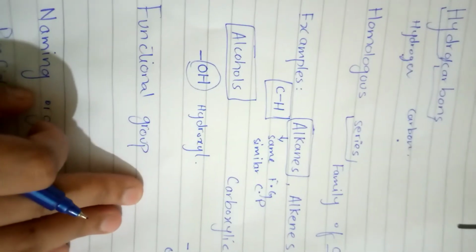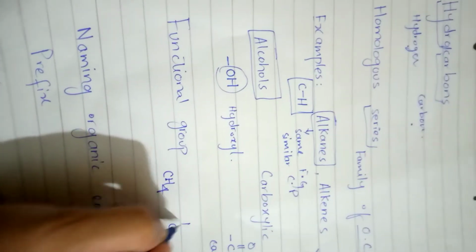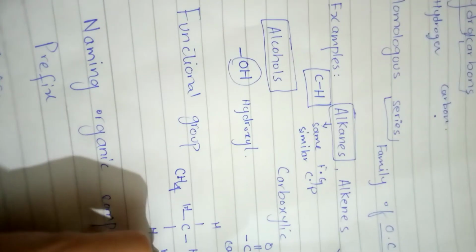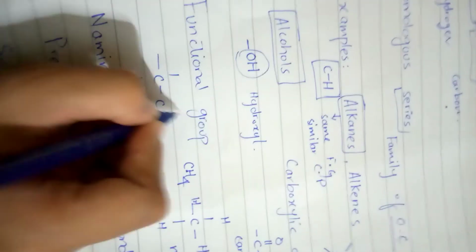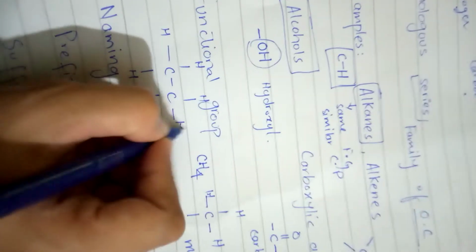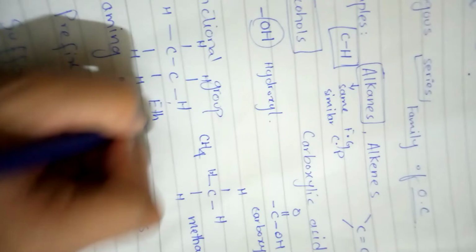So that's how I will discuss the general characteristics of a homologous series. For example, the first member is methane, that is CH4. This is methane. And another member of the alkanes is C2H6, ethane.